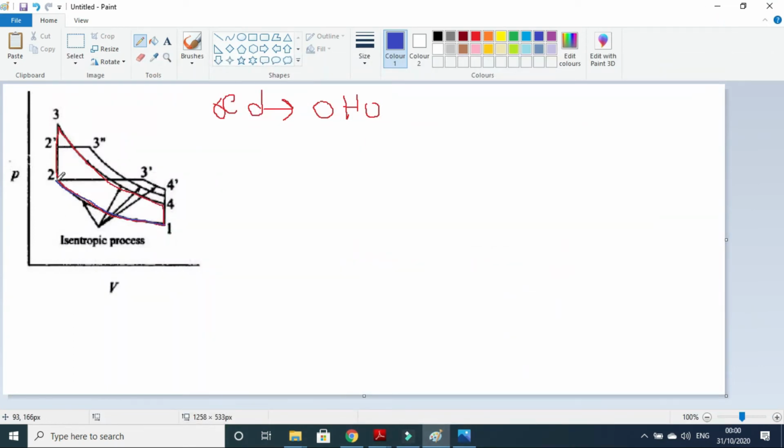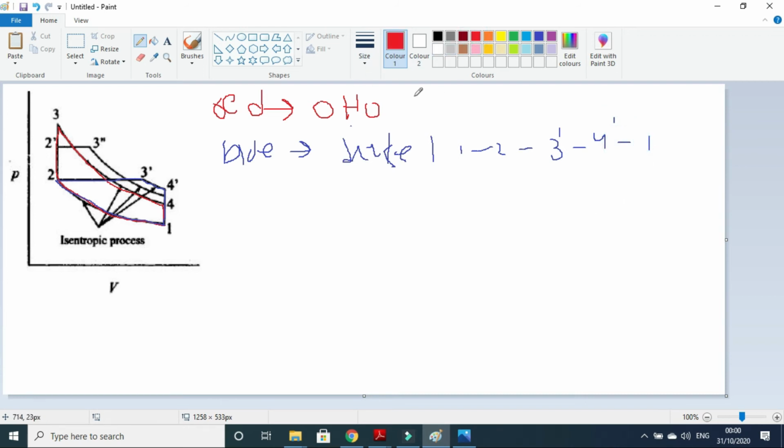Then 2 to 3 dash is constant pressure heat addition, 3 dash to 4 dash is isentropic expansion, and 4 dash to 1 is constant volume heat rejection. So the blue line is showing the diesel cycle. So the diesel cycle is 1 to 2, 2 to 3 dash, 3 dash to 4 dash, and 4 dash to 1.